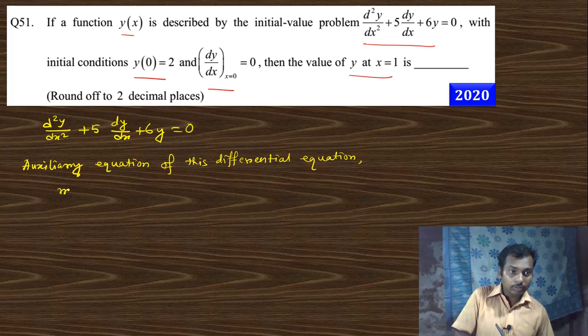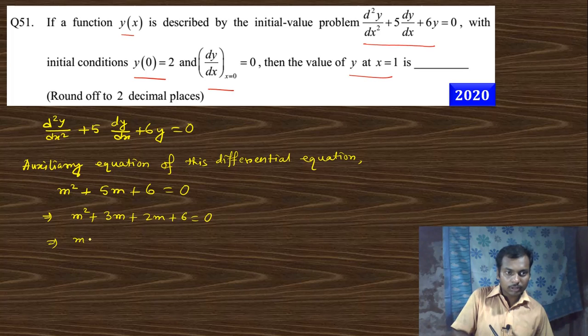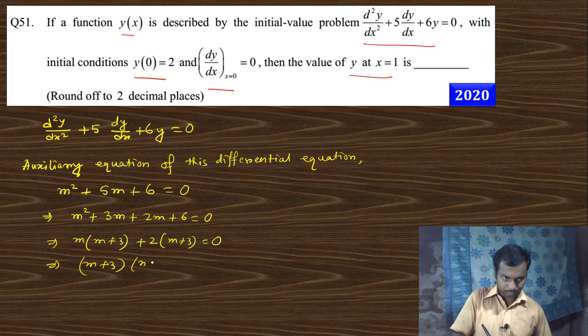In the second derivative this is m square, in the first derivative this is 5m, plus 6 equal to 0. So if I want to write, this is m square plus 3m plus 2m plus 6 equal to 0. So this is m plus 3, m plus 3 equals to 0. So this is nothing but m plus 3 and m plus 2 equal to 0. So m equals to minus 2, minus 3.